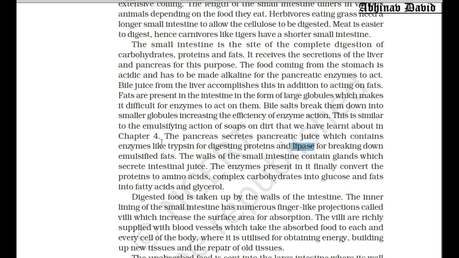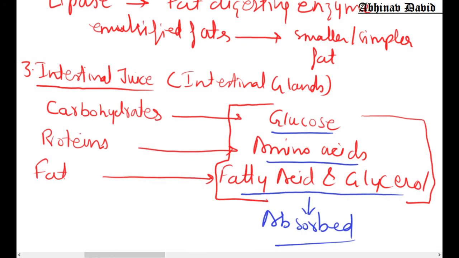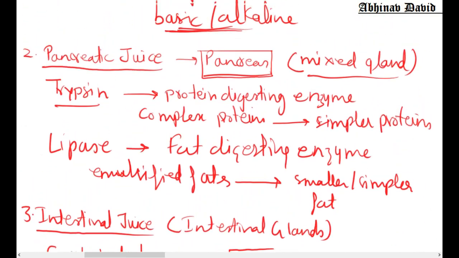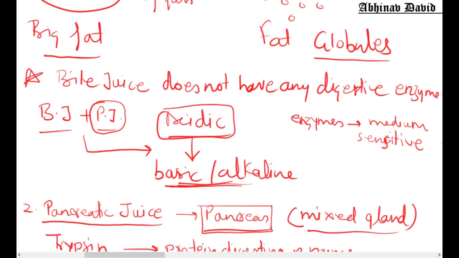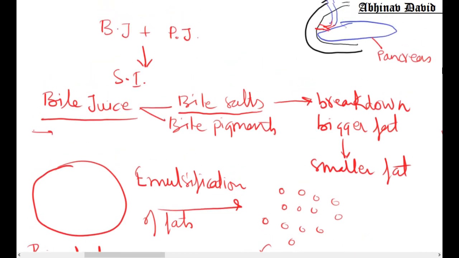You can see in your NCERT textbook the enzymes present in it. Finally, the enzymes present in the intestinal juice convert all the proteins to amino acids, complex carbohydrates into glucose, and fats into fatty acid and glycerol. So our digestion is completed. We will be studying about how it gets absorbed by the small intestine in the next session.